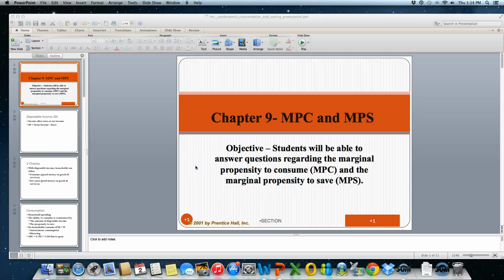All right, everyone. So today we're going to be talking about a couple of important concepts in economics, which is MPC and MPS. MPC stands for the marginal propensity to consume, and MPS stands for the marginal propensity to save. And really what we're looking at with these two concepts is how people handle their money. Do they save it or do they consume it? And today we're going to take a look at marginal propensity to consume, marginal propensity to save. We're also going to be looking at something called average propensity to consume and average propensity to save as well.